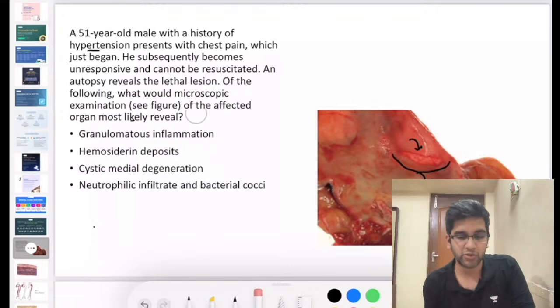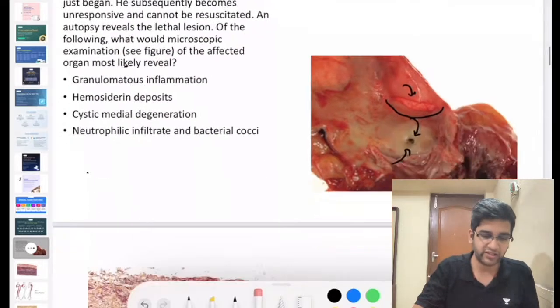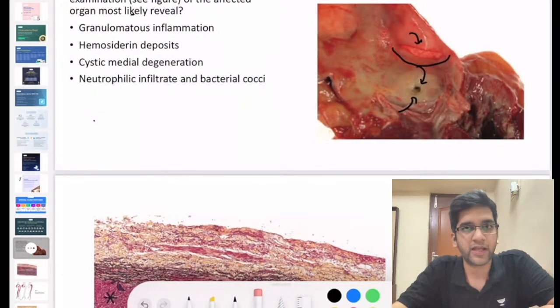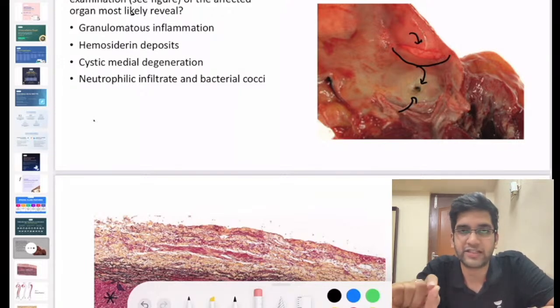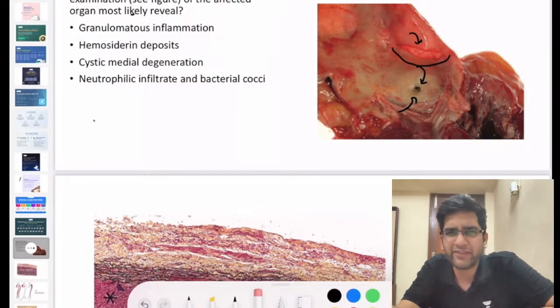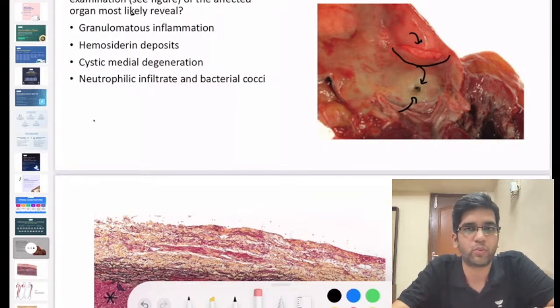So we have to discuss aortic dissection, right? It's just an aortic dissection. That's what we have to discuss. You have definitely read about aortic dissection, right? So what is the definition of aortic dissection? In aortic dissection, there is a tear in the intima, and where do you think the blood travels? Is it in the lumen or in between the layers of the wall of the vessel? If it's in the layers of the wall of the vessel, between what layers?